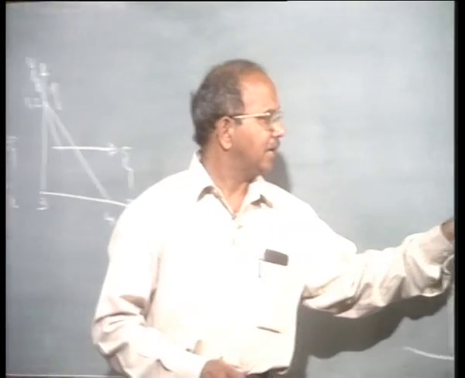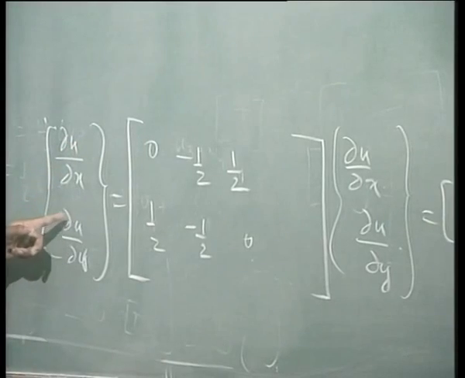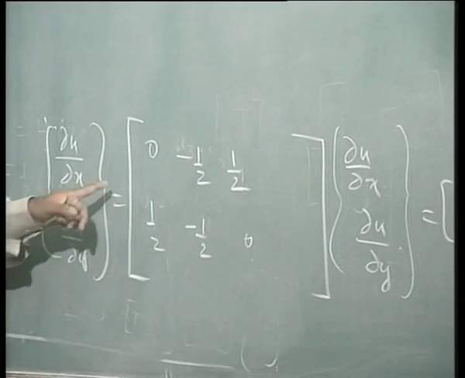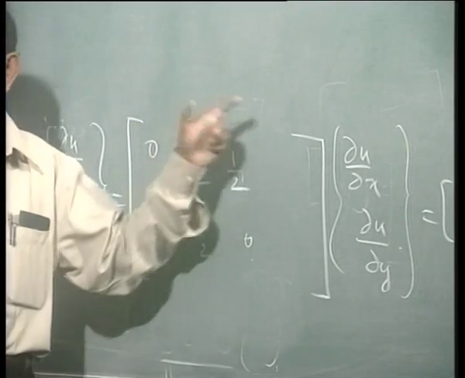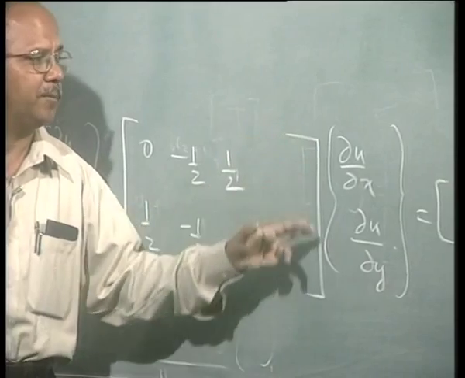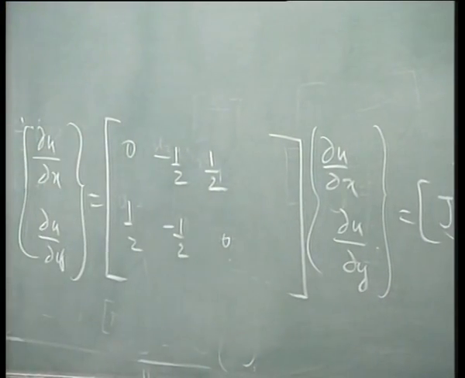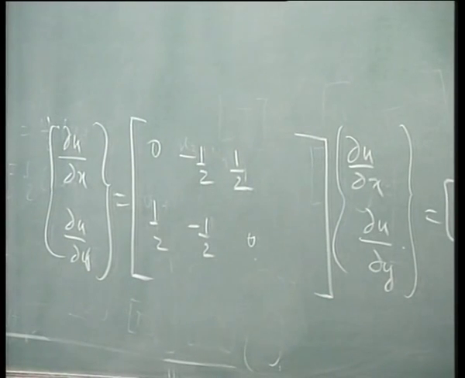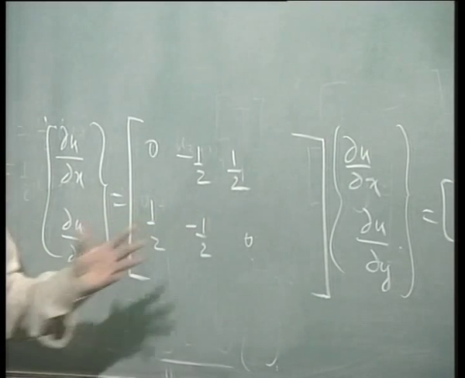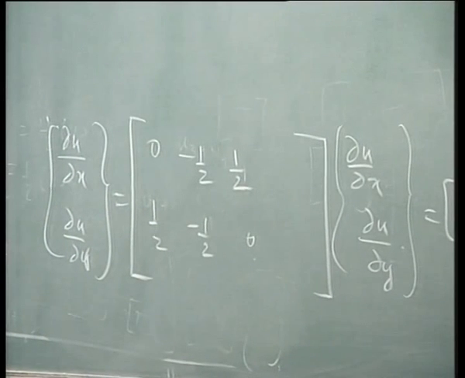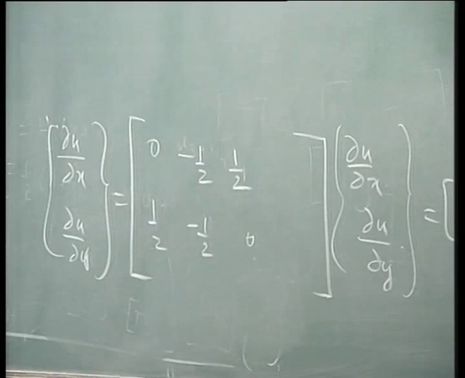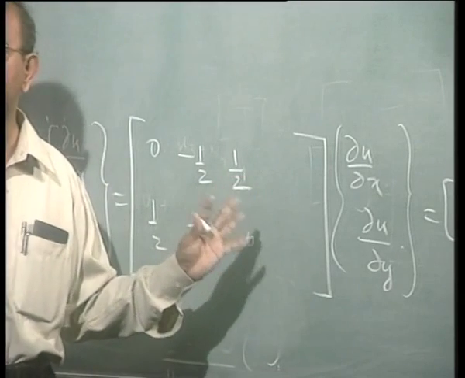In other words, I can write down dou V by dou x, dou V by dou y, it will have the same form, but will be multiplied by what? V2, V3, V4. I can now combine them together to write my big B matrix. So what does this tell you? It is constant throughout the triangle. B is a constant over the whole of the triangle.